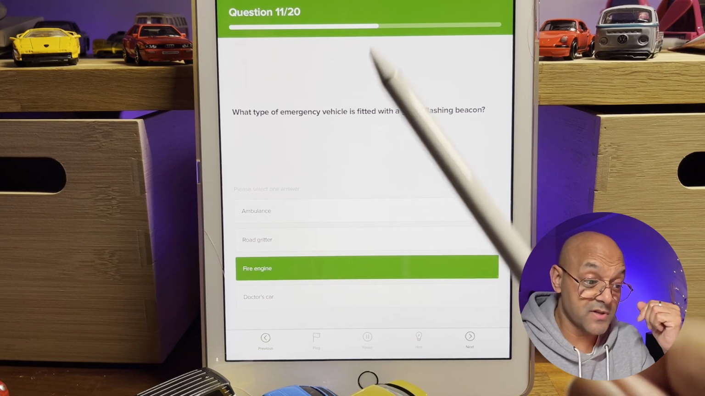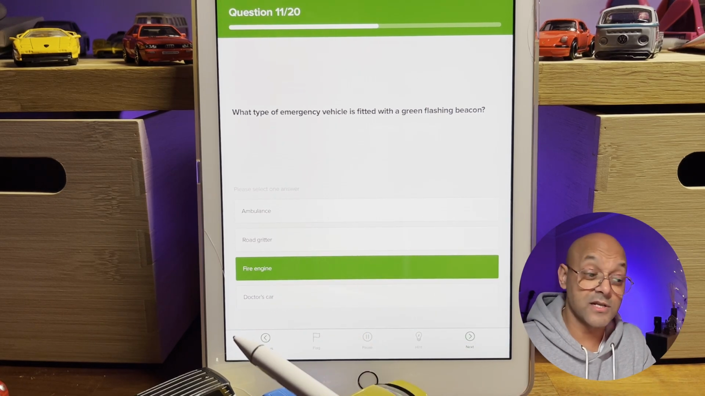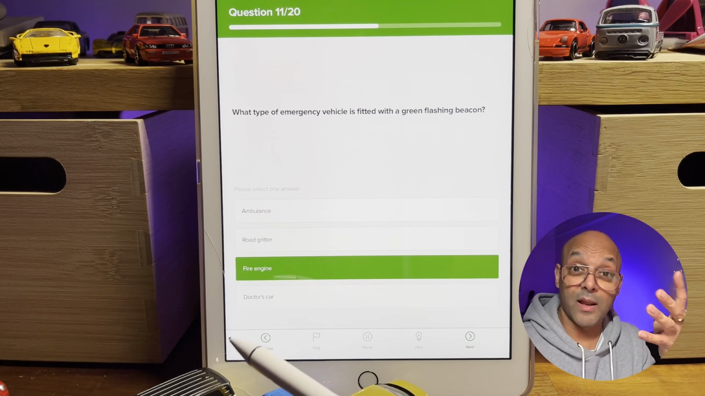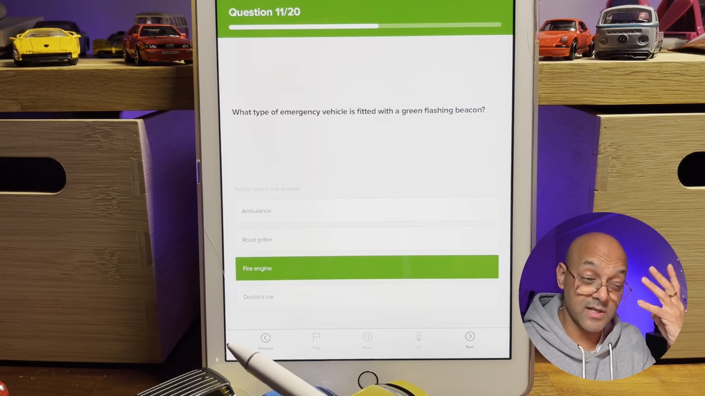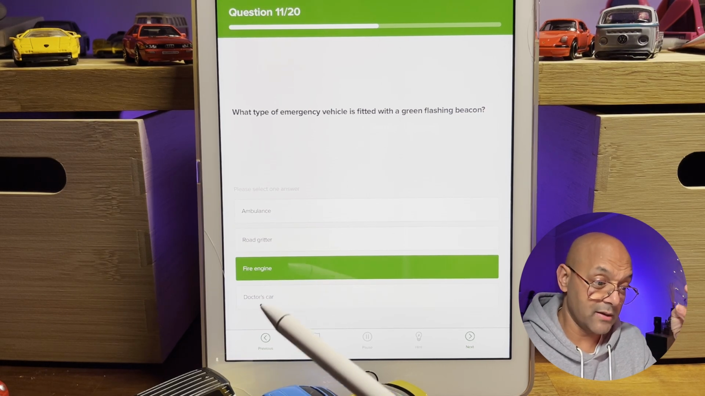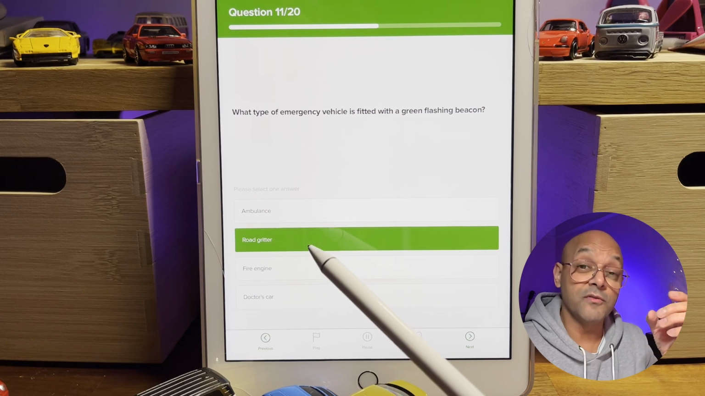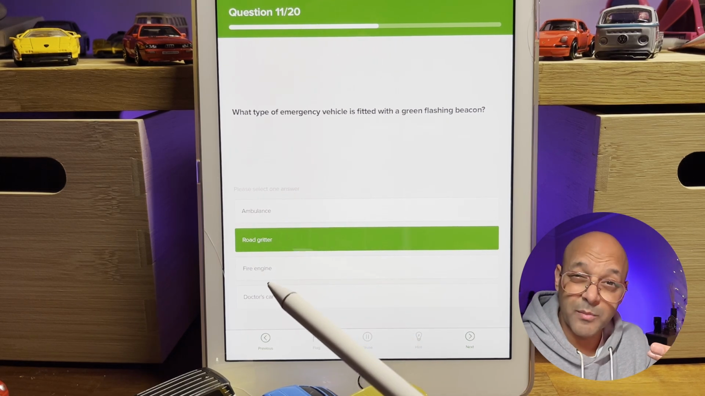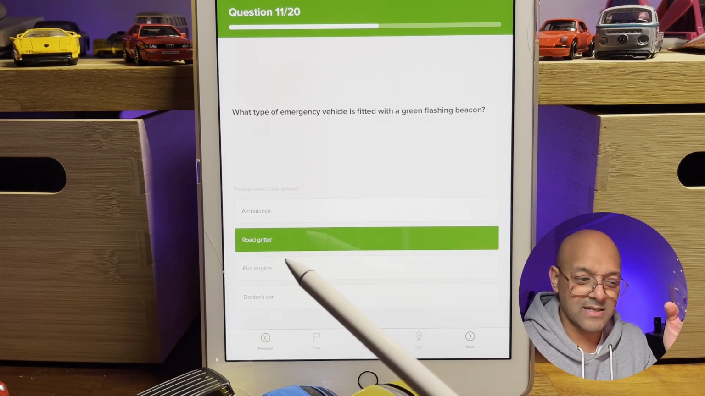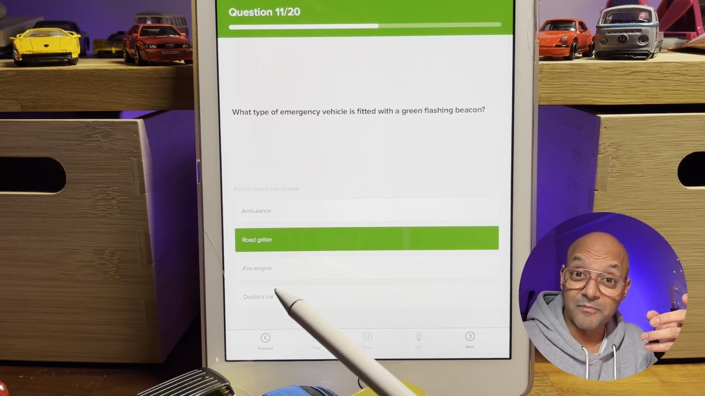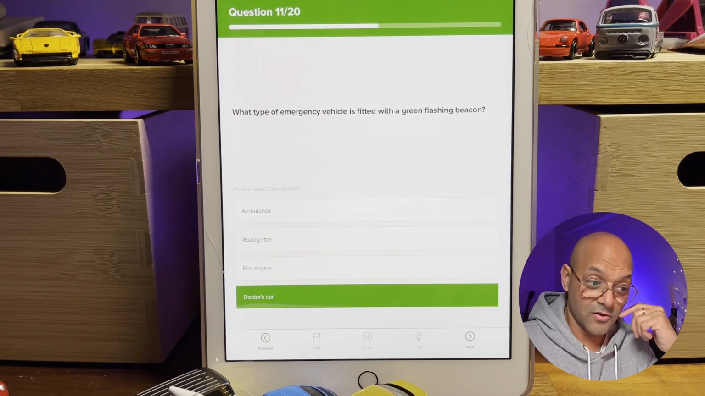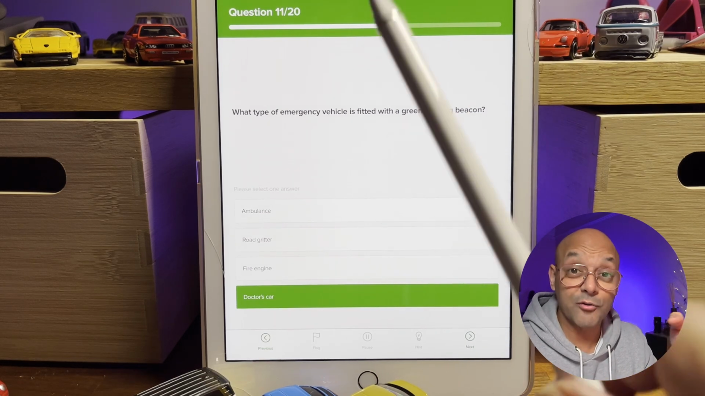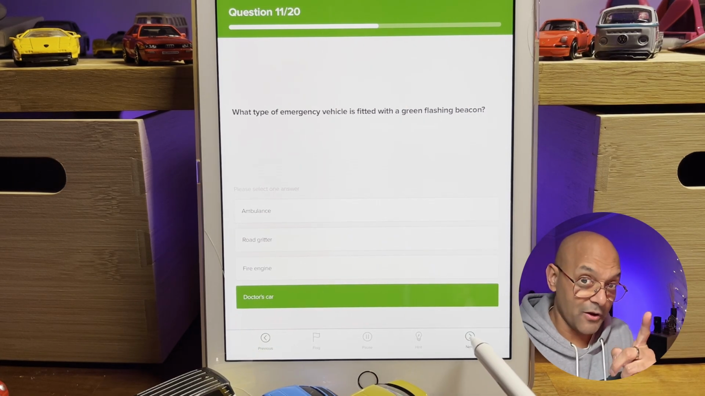So your first responders, that's your ambulance, fire engines, police, they will have blue lights. They're emergency responders. They will have blue lights on their vehicles mainly, okay? A road gritter is a slow-moving vehicle, and any slow-moving vehicle will have an amber or an orange. Some people either call it orange or yellow, doesn't matter, it's the same thing. Amber flashing beacon. And that leaves one option then, your doctor's car. Your doctor's car will have a green flashing beacon. Good stuff. Hopefully you got that one correct.